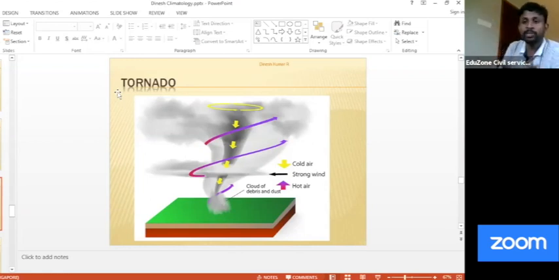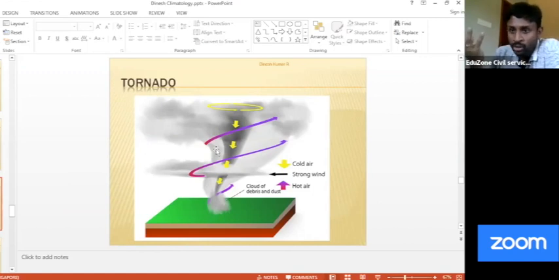Because of higher temperature on the ground, the air gets heated and starts rising. Because of this, you get a rotational movement because of Coriolis force, and in the middle you have a downfall, that is a high pressure zone. But here, initiation is something else.